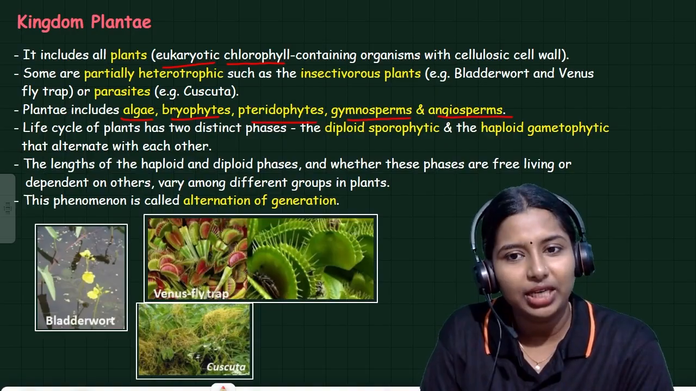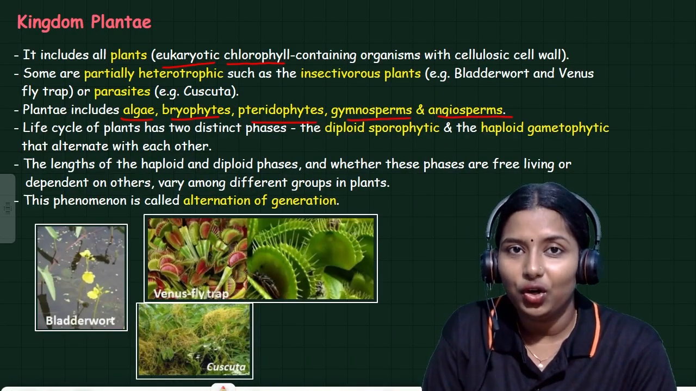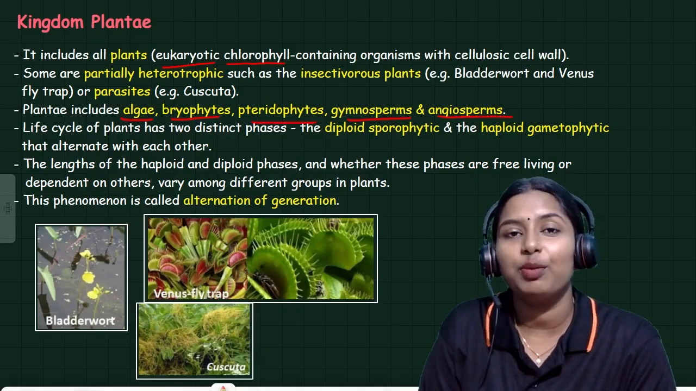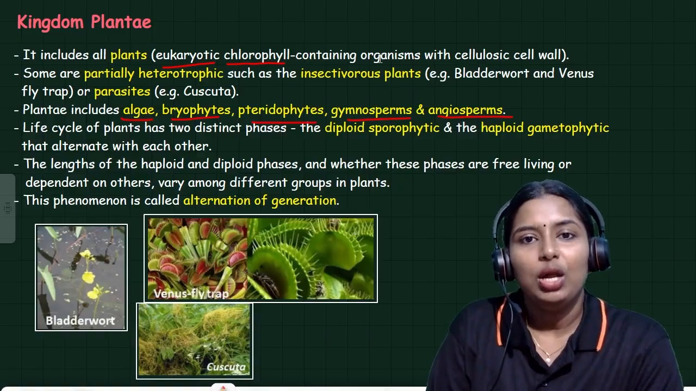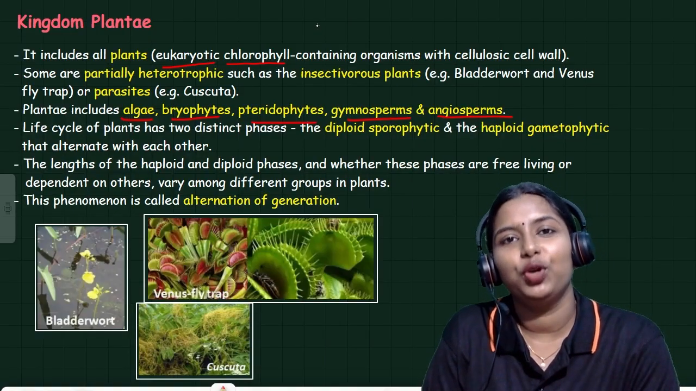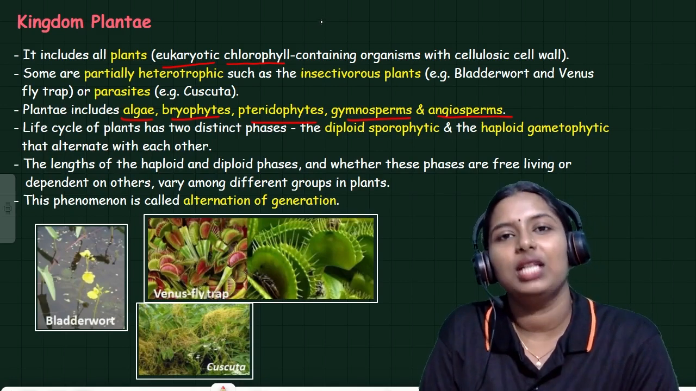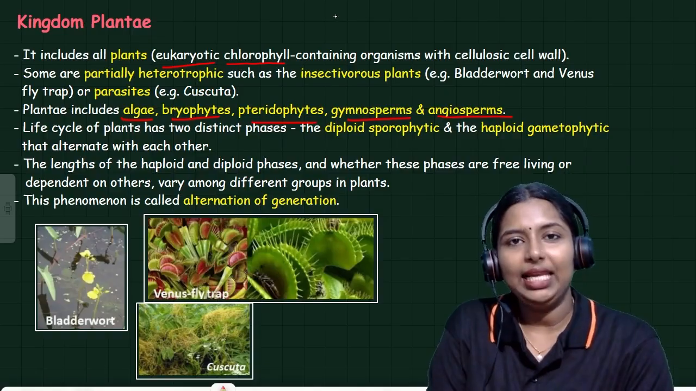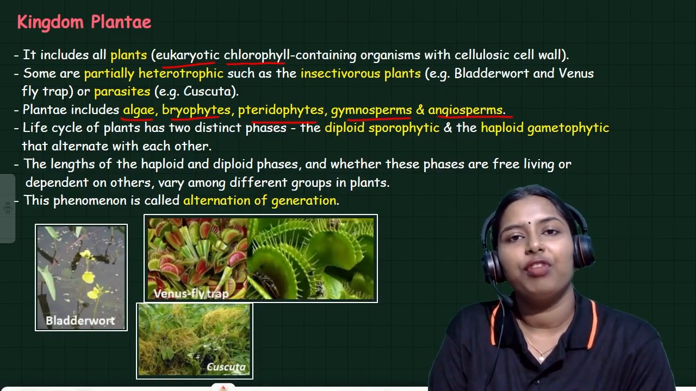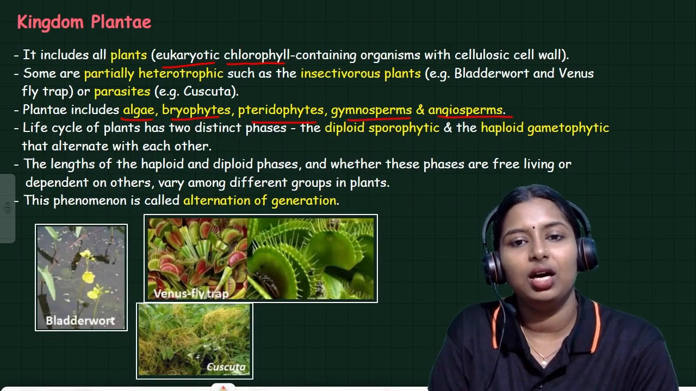Plants are eukaryotic. Some of them are heterotrophic, but most of the plants are autotrophic, because plants have the ability to produce food in their body. They have the ability to perform photosynthesis, so they are mainly autotrophs. But some of the plants are heterotrophic. They will feed on some insects. The most common example for it is insectivorous plants.